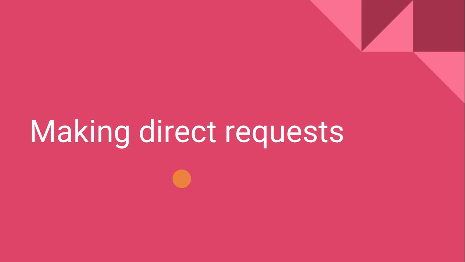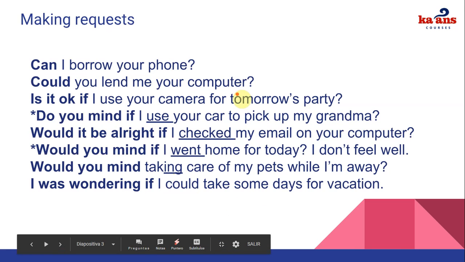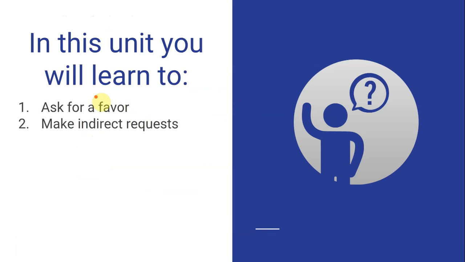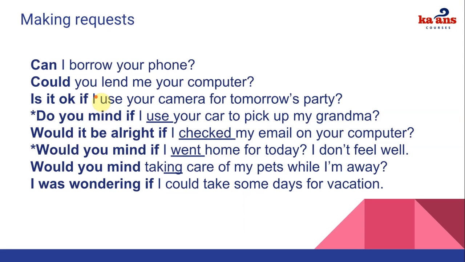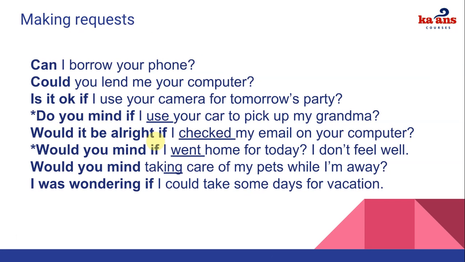Before we begin with this lesson, let's quickly review the first part. Remember that for this unit, you will learn to make requests or ask for favors. One of them is direct, from person A to person B, so you are person A asking for a favor from person B. But remember, we also have indirect requests, when you have person A, person B, and person C. Person A is you. Person B is the person you are giving the message to, and person C is the final destination of your request, the person you want the information to get to.